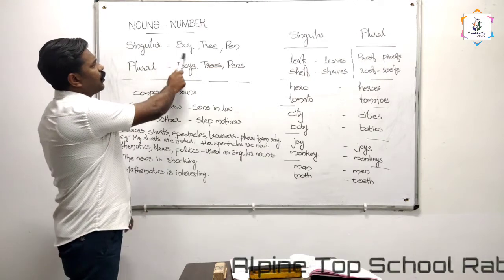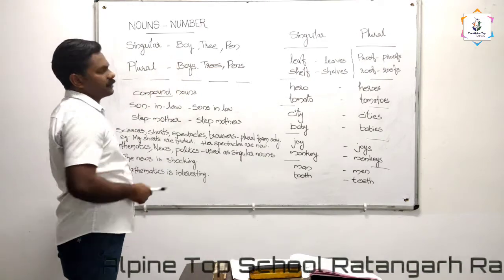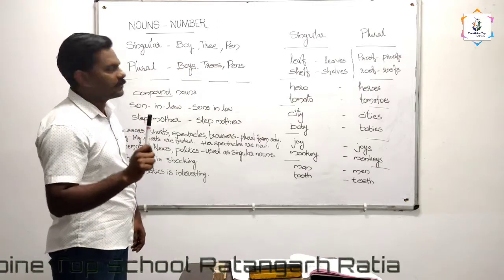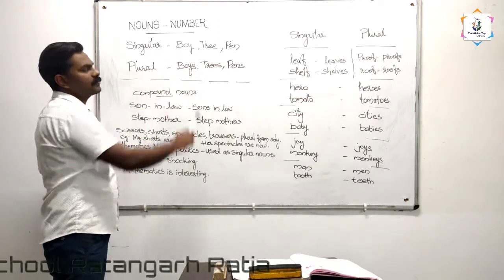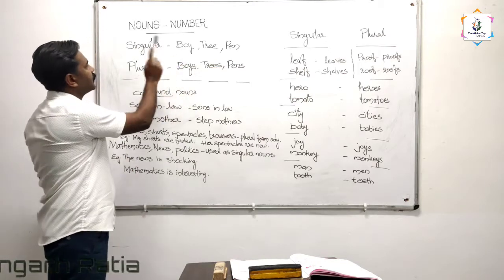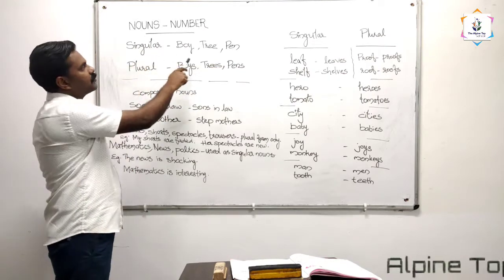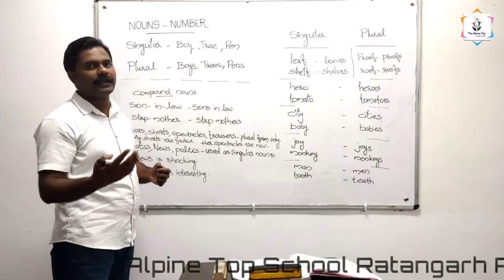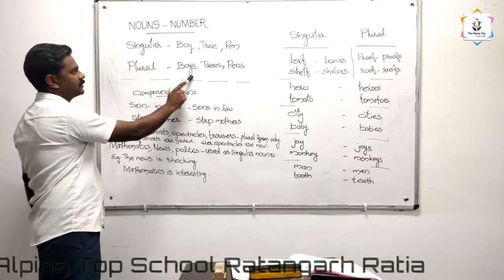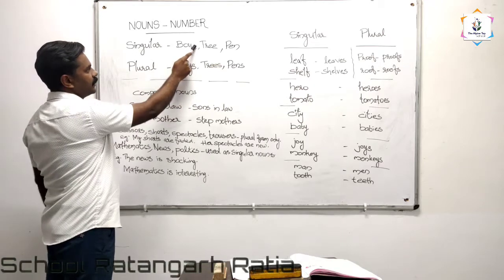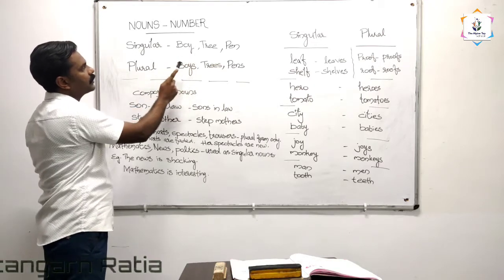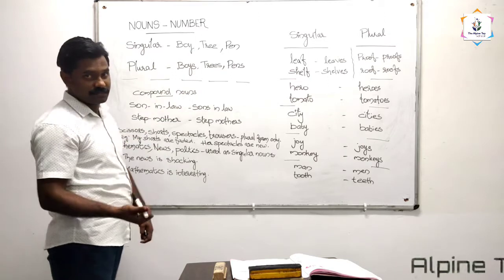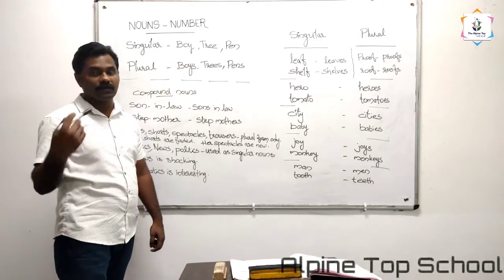For example, boy. If there is a single boy only, we will use this word boy. So boy is an example for singular noun. For more than one boy, that means 2 or 3 or any number, we will use boys. That means we add the letter S to the singular form boy. Boys, that means 5 boys, 10 boys or 5,000 boys.